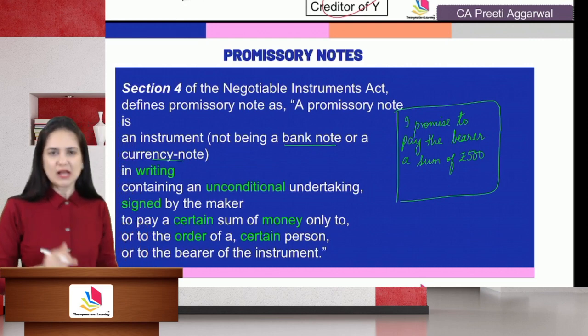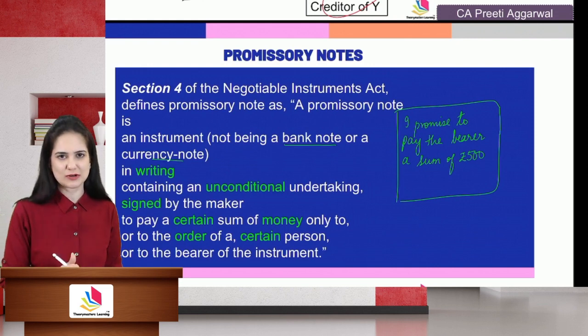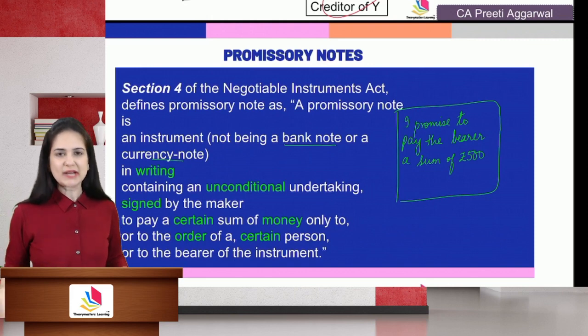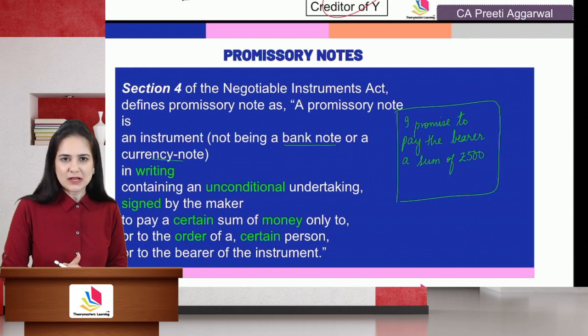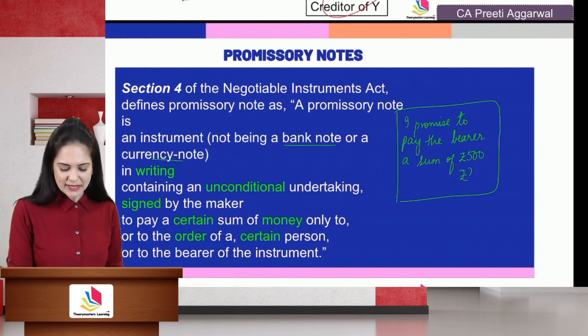Now, why? Imagine one day Mr. Mukesh Ambani went to have dinner at a restaurant. The bill was of 25,000 rupees. He checked his wallet. Oh, he forgot his wallet at home. So he took a piece of paper and on that blank piece of paper he wrote, I promise to pay the bearer a sum of rupees 25,000, and he signed that instrument.